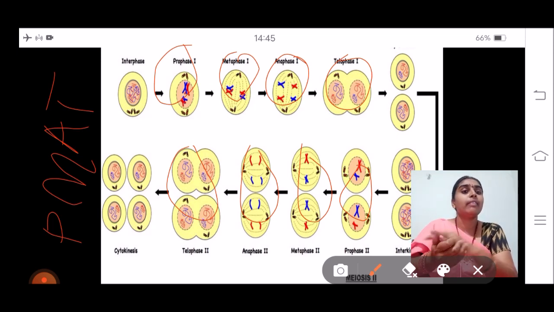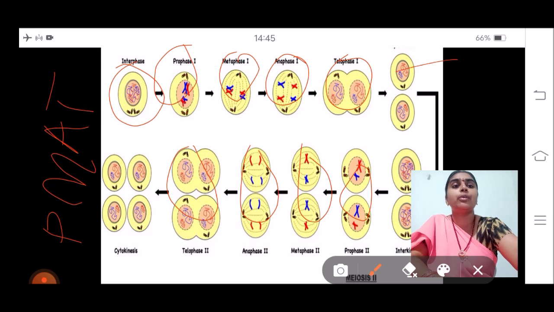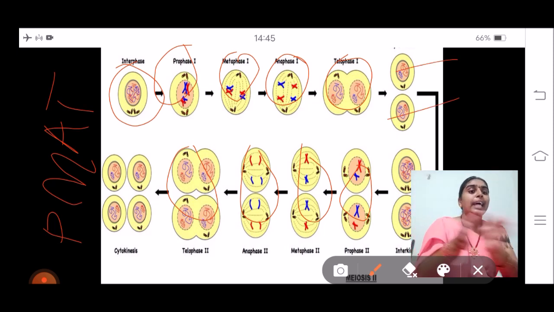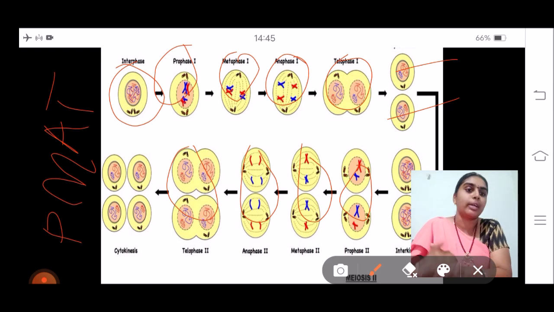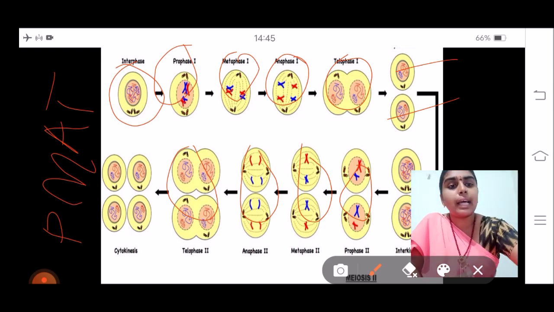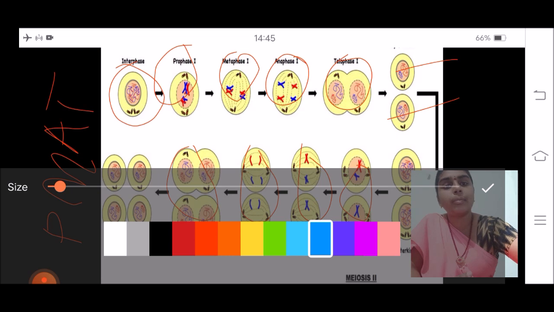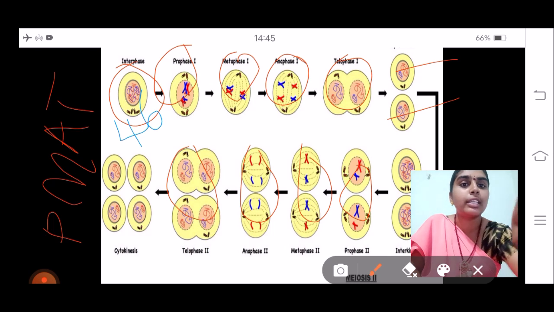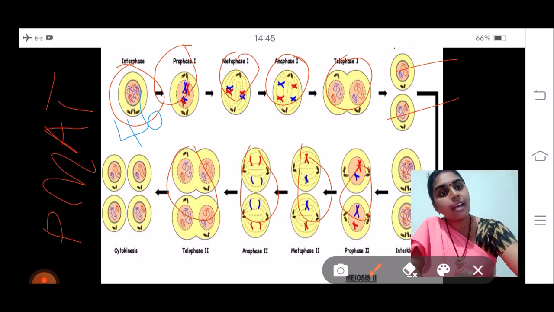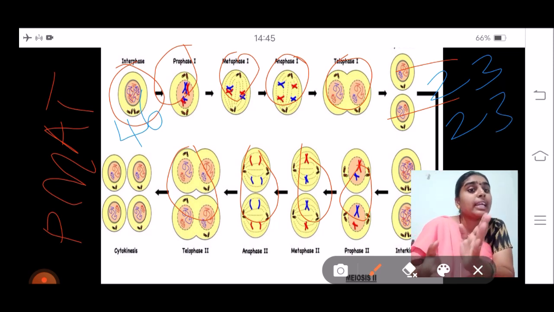When one cell divides into two, the number of chromosomes is reduced in those two daughter cells. For example, if the mother cell has 46 chromosomes, the daughter cells will have the reduced number, 23 and 23. We will see in the further slides how that happens, and all of it happens in meiosis 1.